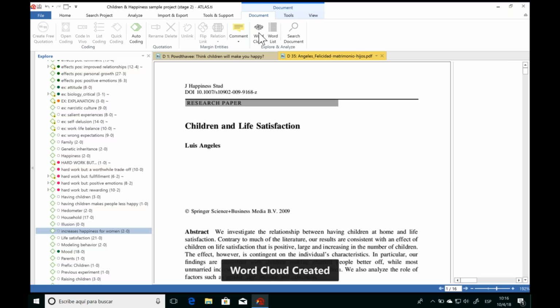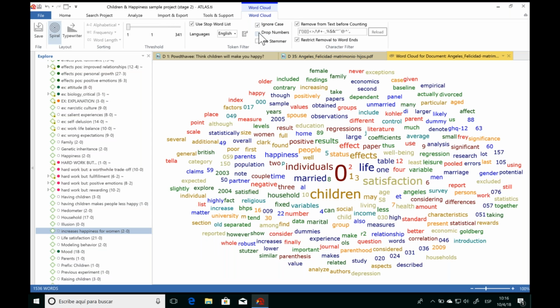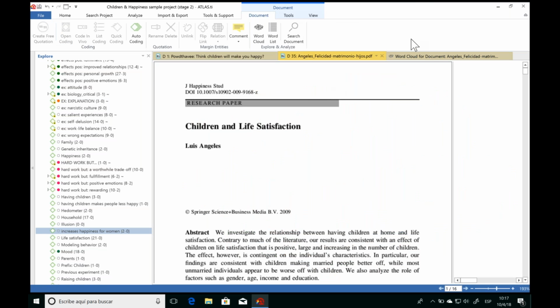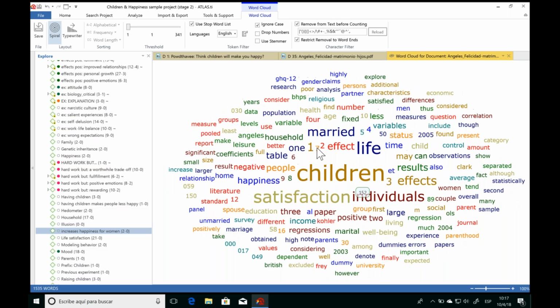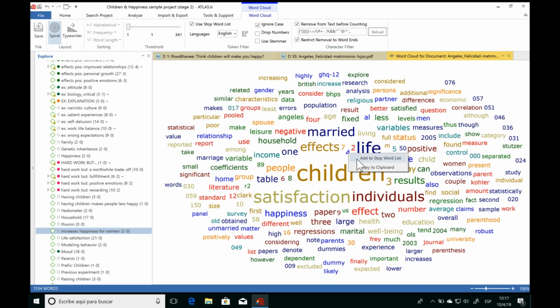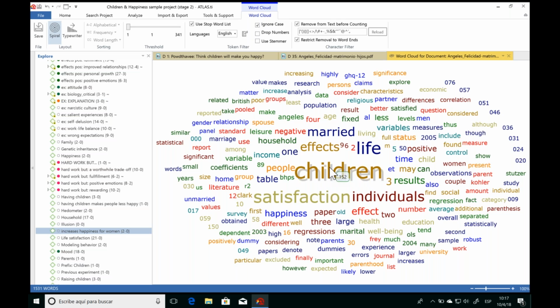So if you click on word cloud, ATLAS.ti will generate this cloud showing the most frequently occurring words in this text document we had here. And so now we can quickly and easily see the most frequently occurring words from this document. If you want to remove any of these from the count, you can simply right-click and add to stop word list, and then ATLAS.ti will adjust the count. So we can easily edit the cloud to show the words that are most relevant for our investigation here.